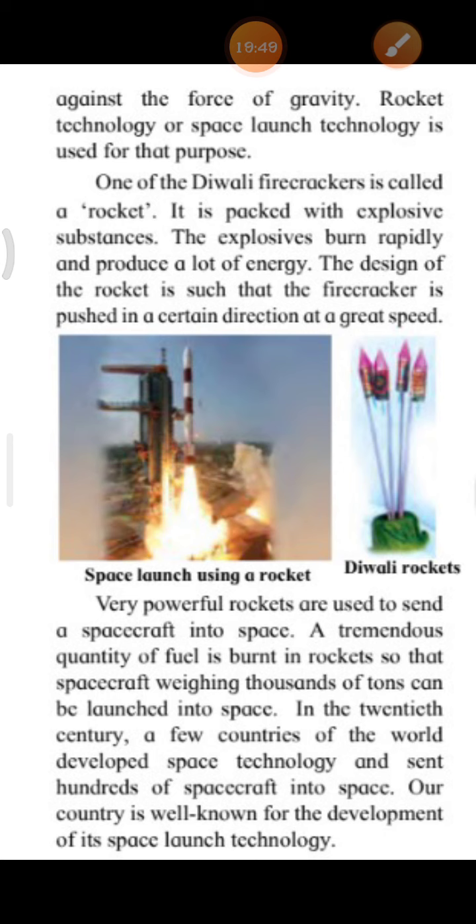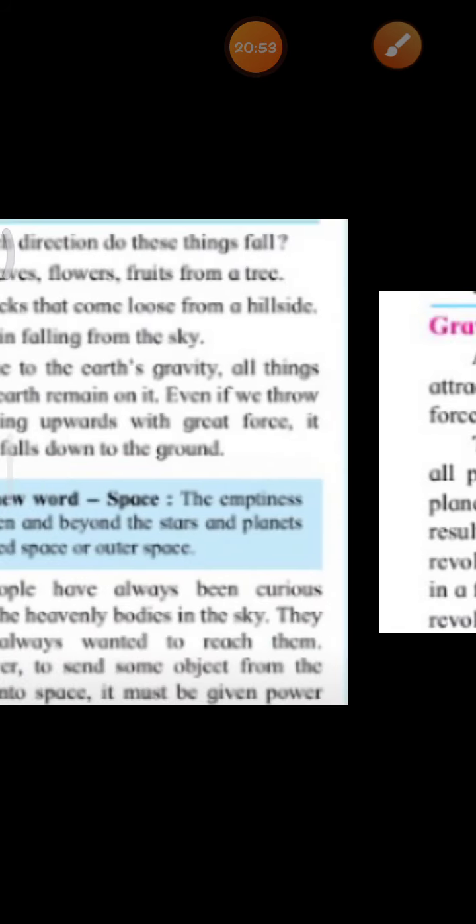Okay? In the 20th century, a few countries of the world developed space technology and sent hundreds of spacecraft into space. Our country, India, is well known for the development of its space launch technology. Okay, children.